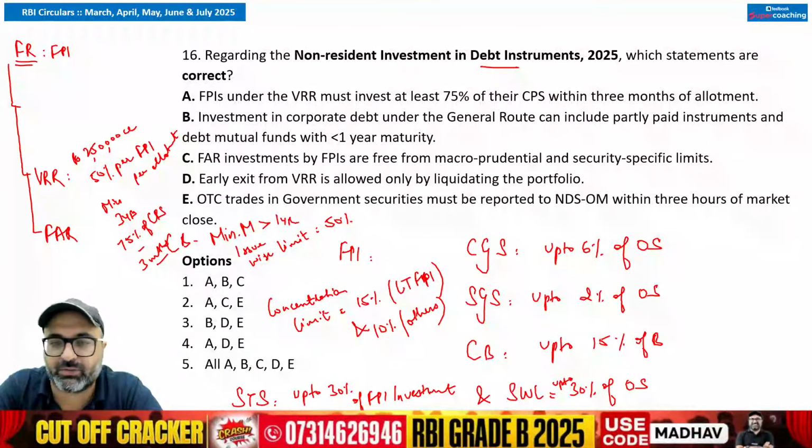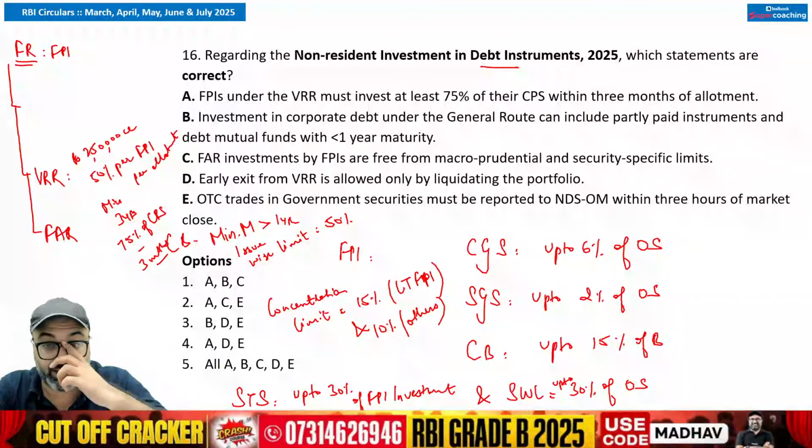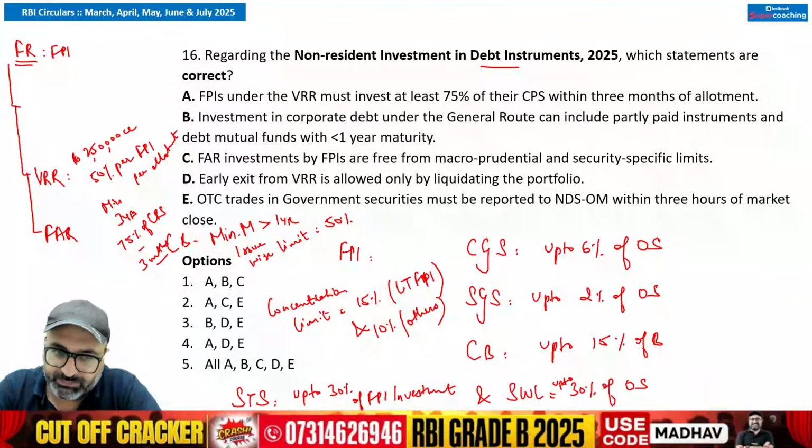Next point which you need to remember in this is exit options: liquidate the portfolio or transfer to the general route, or continue until maturity and even extend for an additional identical retention period if required. Early exit is allowed by selling to another FPI who must follow all the VRR terms.